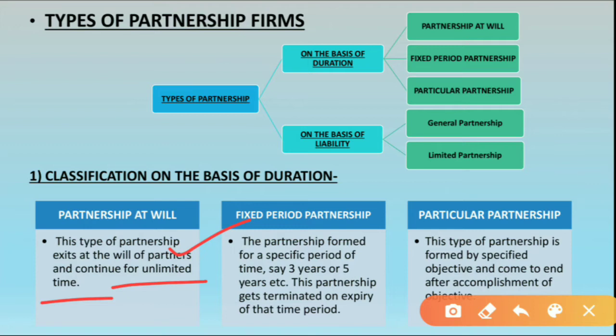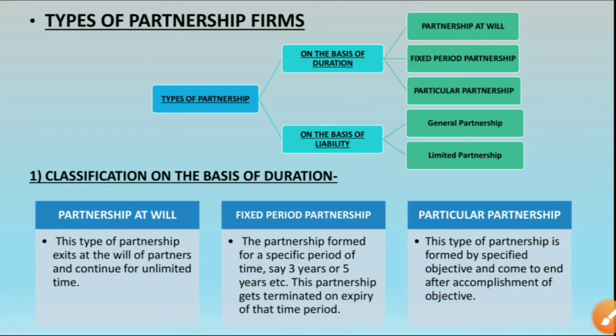Now the next is fixed period partnership. Fixed period partnership, as the name suggests, is for a fixed period of time. This firm is set up for a fixed period of time. See the explanation. The partnership formed for a specific period of time, say 3 years or 5 years, etc. This partnership gets terminated on expiry of that time period. Very simple, this firm is created for a specific time period.